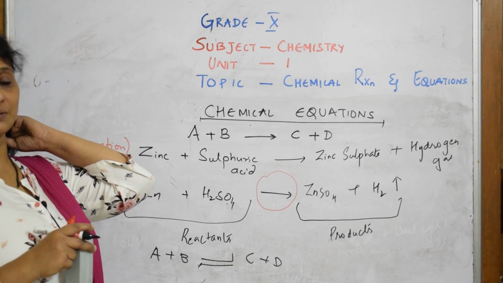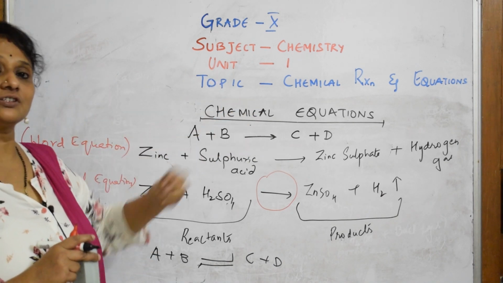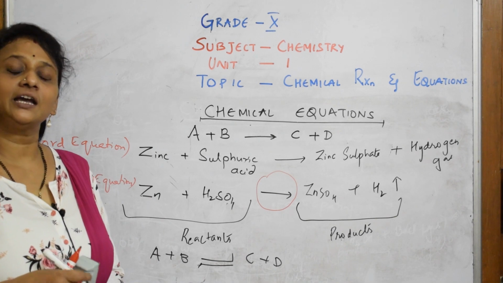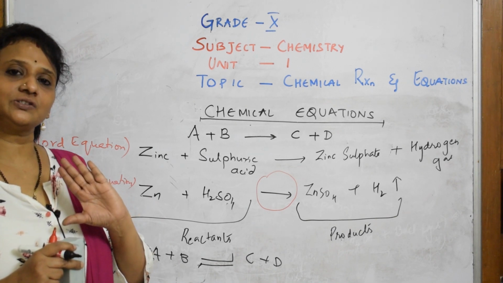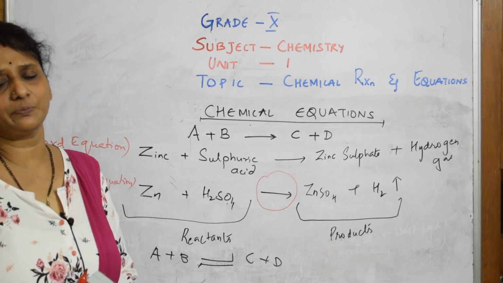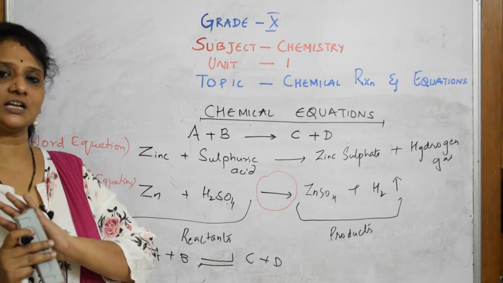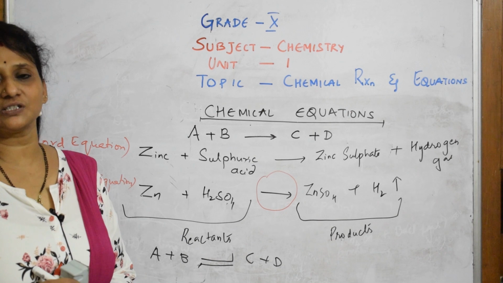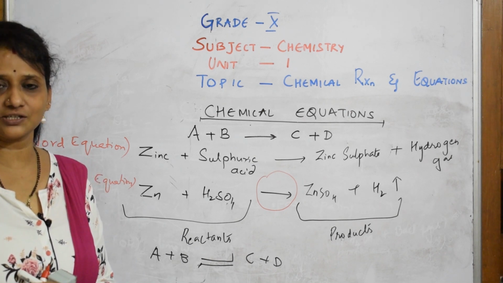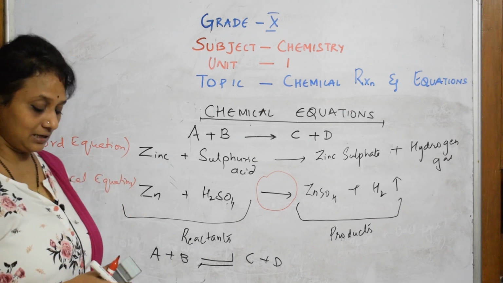So what actually is a chemical equation now? Simply put, chemical equations are the short form of representing a chemical reaction. It is a shortcut way of representing what happens in a chemical reaction. Clear, students? So this is about the chemical equation.